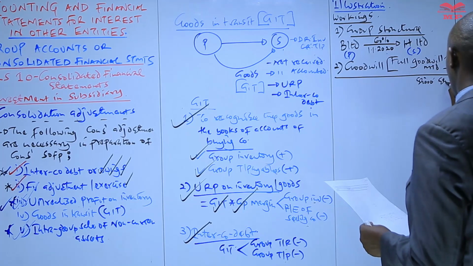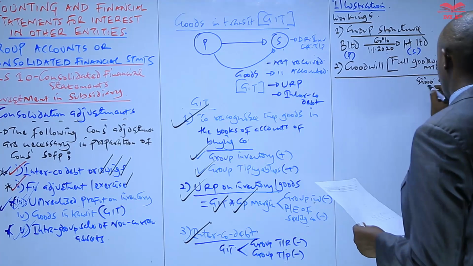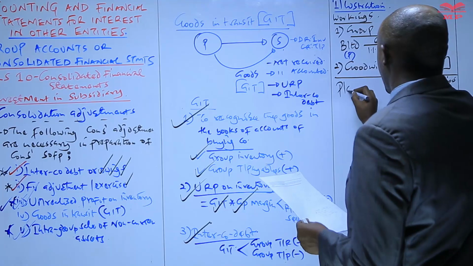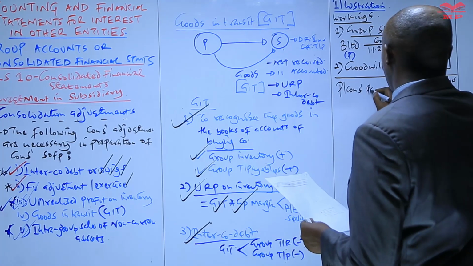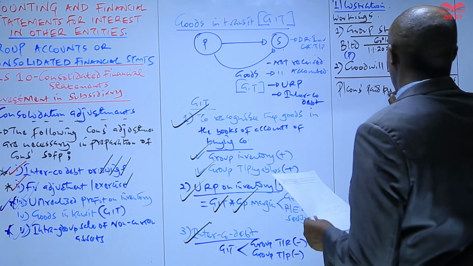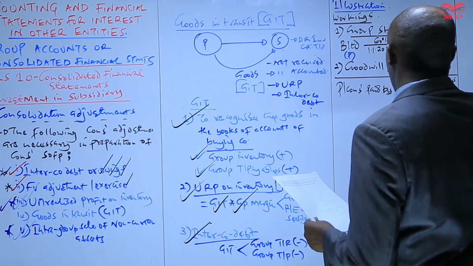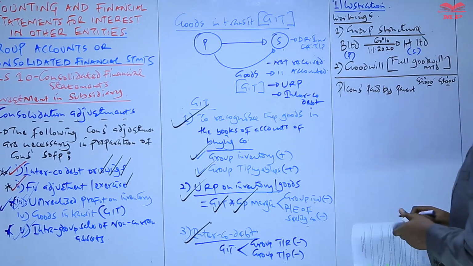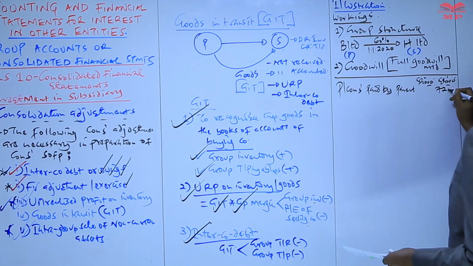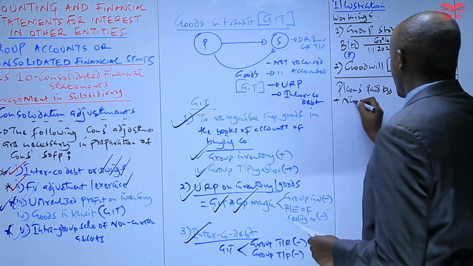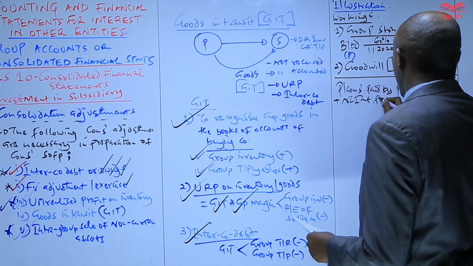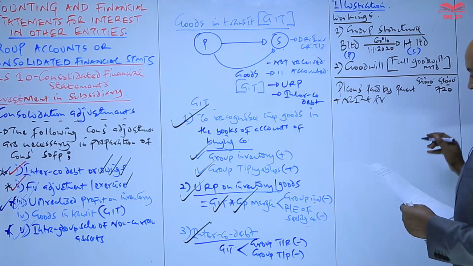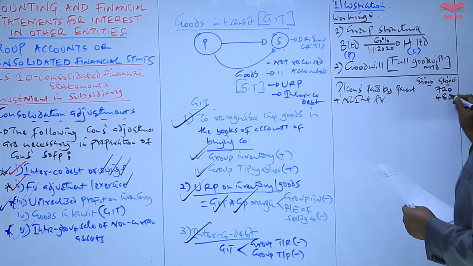So we need to have two columns here. What do we start with? We start with the purchase consideration paid by the parent company, which we have in paragraph 1, which was 720. And then to this we add NCI at fair value, which is in note number 1, sentence 2, 480.